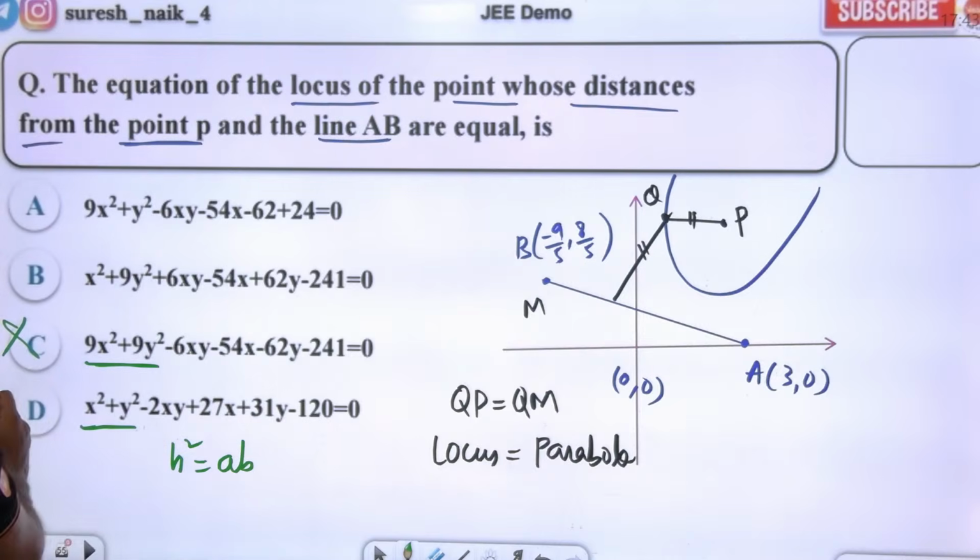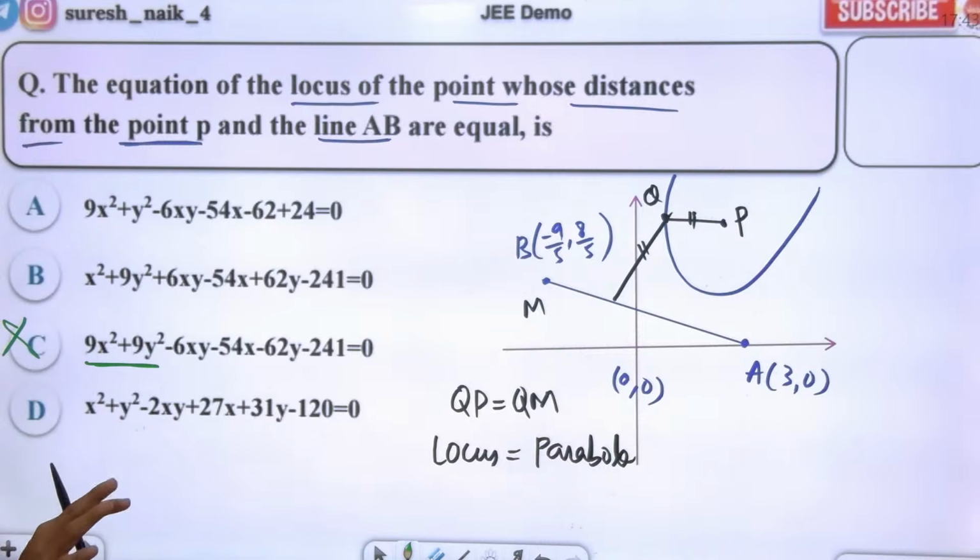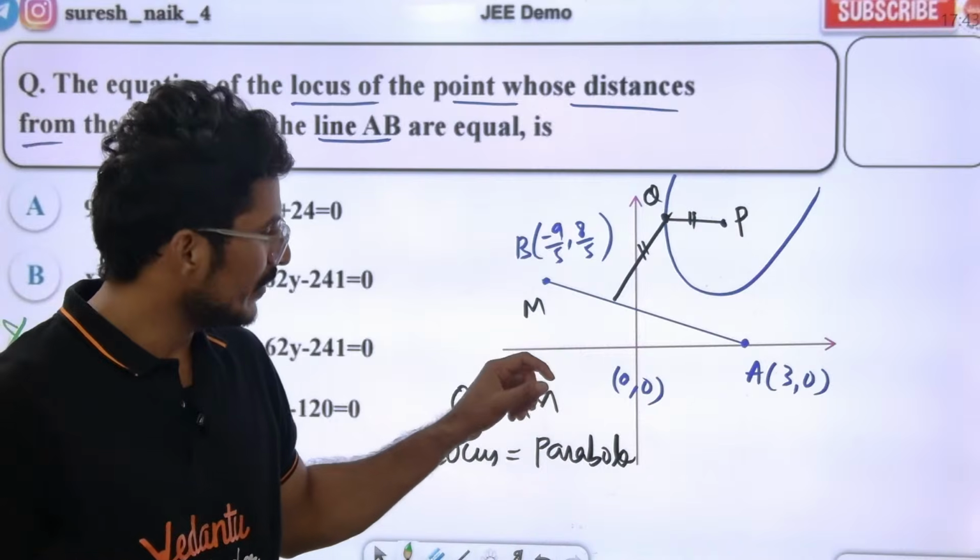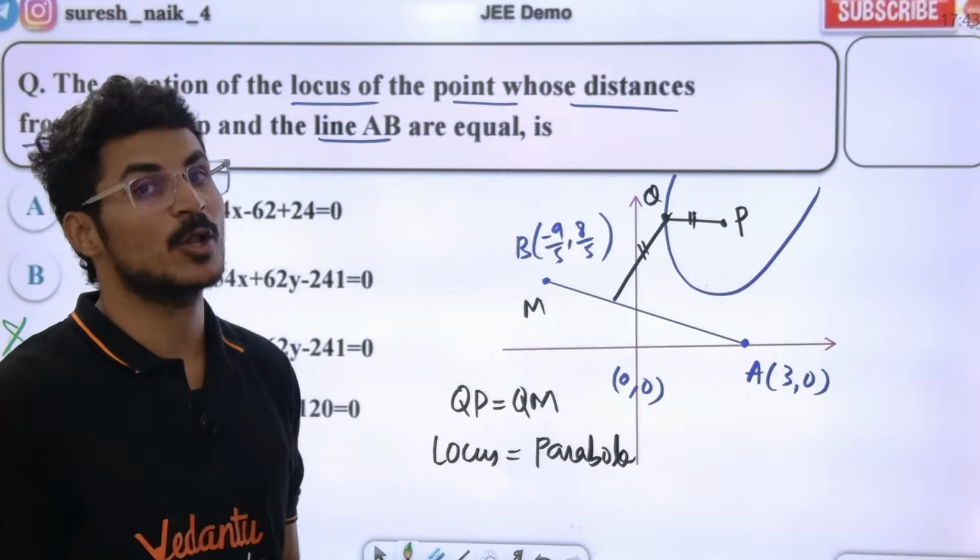C option is not possible. H square is equal to AB, otherwise not. We will do one thing: we will try to find out the position of a point with respect to the parabola.